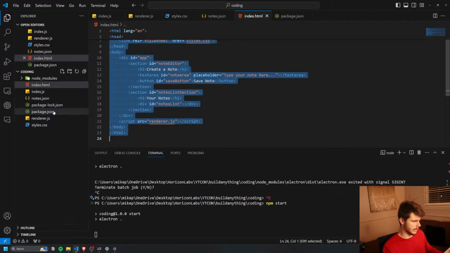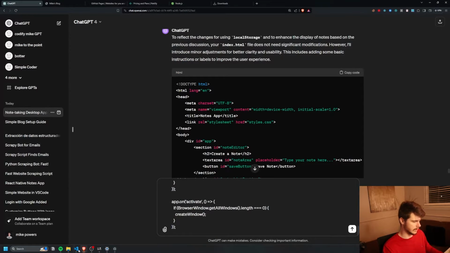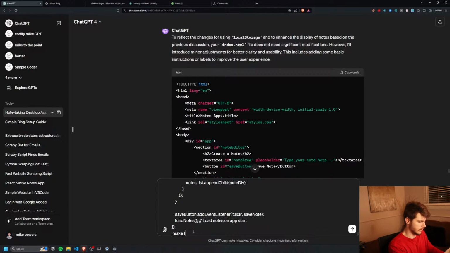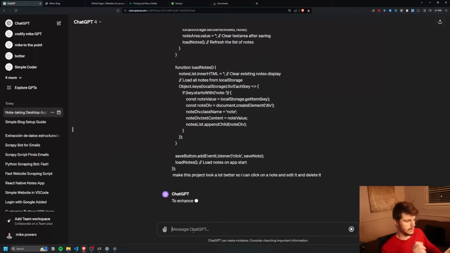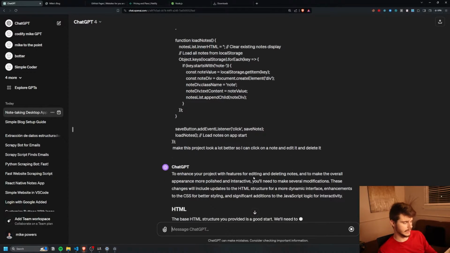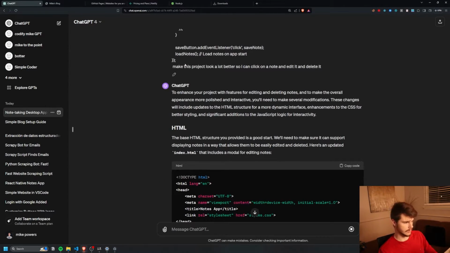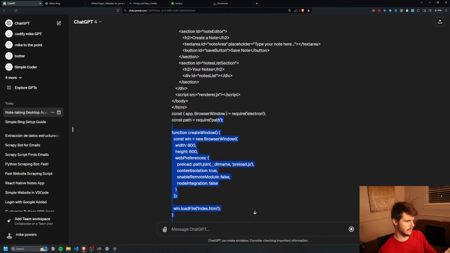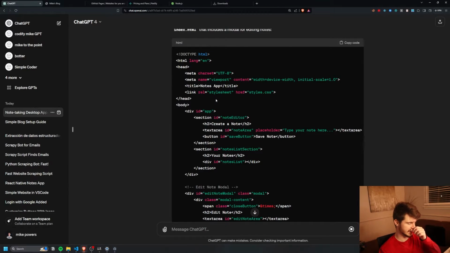Let's give this another shot. So I'm gonna put all this in here, especially the styles.css, and then I'm gonna say, make this project look a lot better so I can click on a note, edit it, and delete it. So yeah, we'll use this prompt with all of the other pasted in aspects of our application that we just built out. Let's see the changes that we get here.